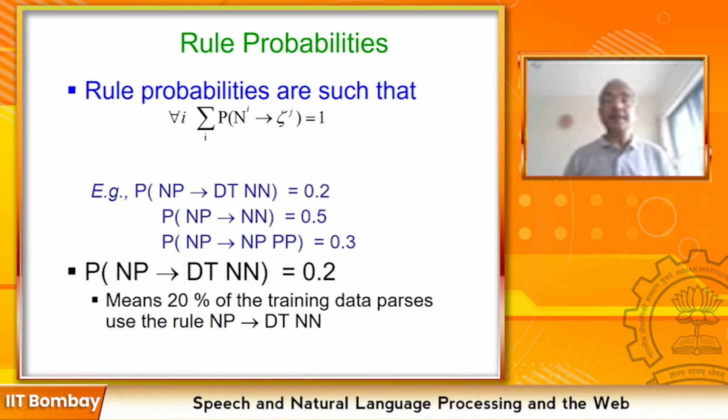And this is a statement about the language property. The language is assumed to have 20% noun phrases which are a combination of determiner and noun. These probability values are obtained from counts in the corpus. If you have a large corpus, you would have more confidence in these probability values.